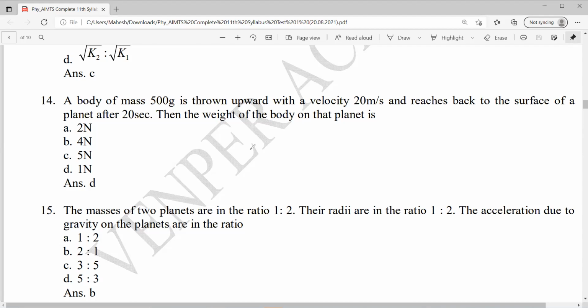I need to find weight. That means I need g. Mass is given 500 grams. Velocity is given 20 meter per second. Time of flight is given 20 seconds. Time of flight is what?